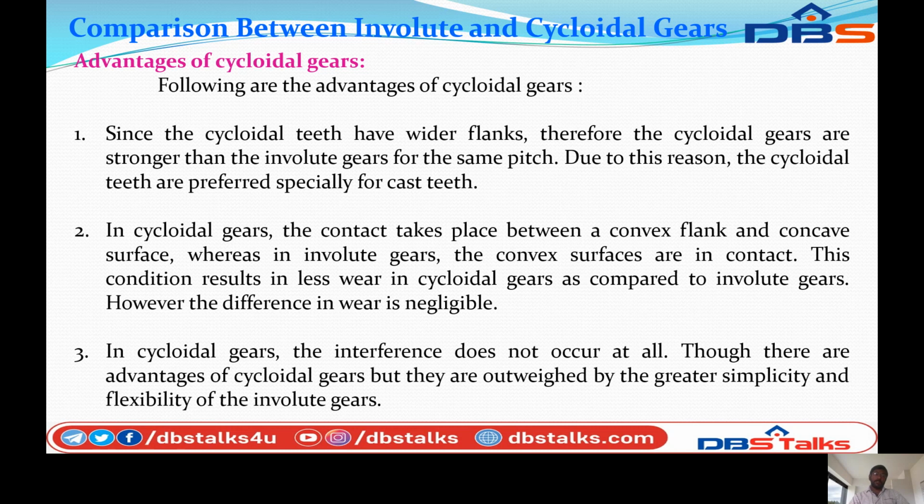In cycloidal gears, interference does not occur at all. True, these are advantages of the cycloidal gears, but they are outweighed by the greater simplicity and flexibility of the involute gears. So these are the advantages of the involute and cycloidal gears.